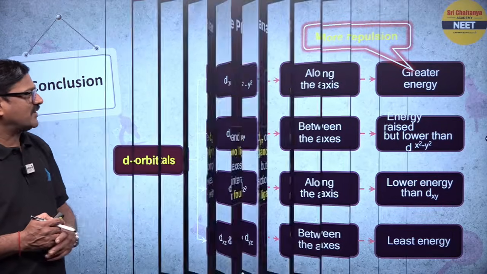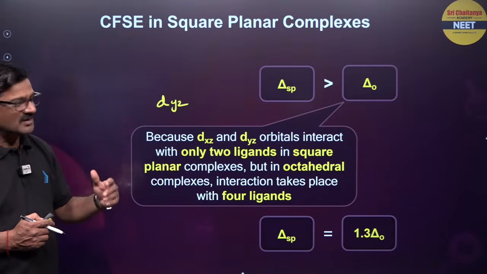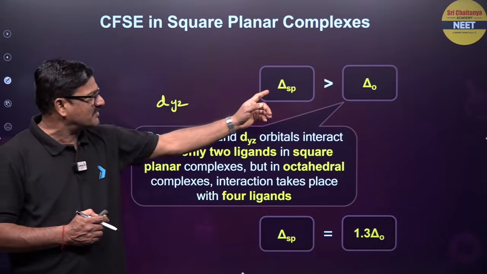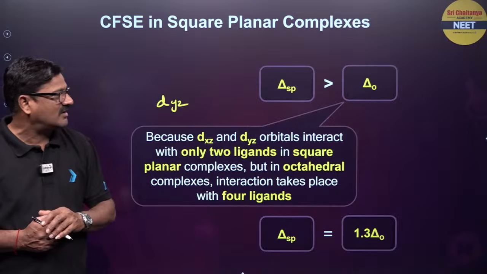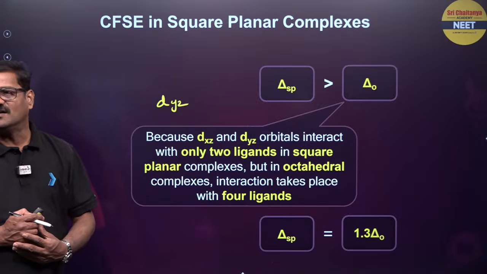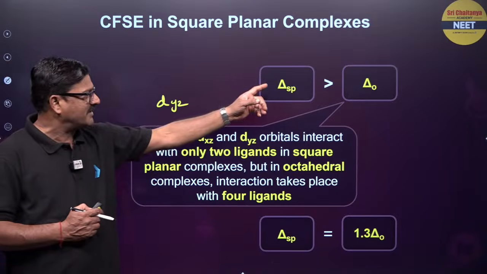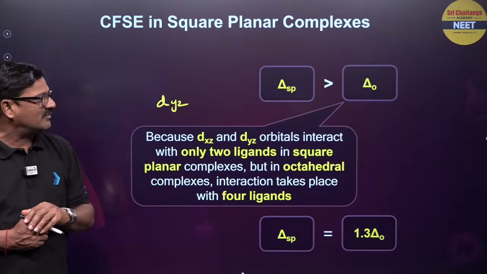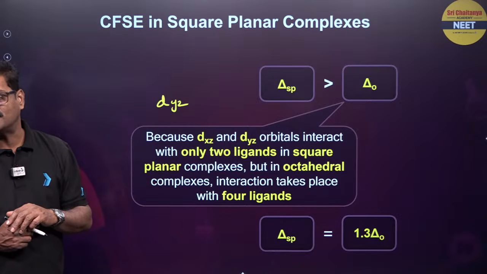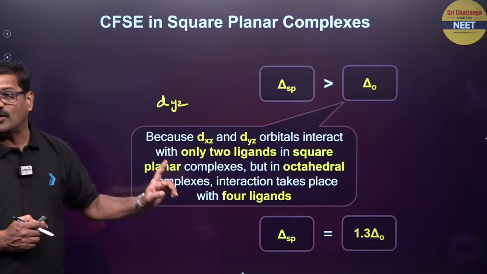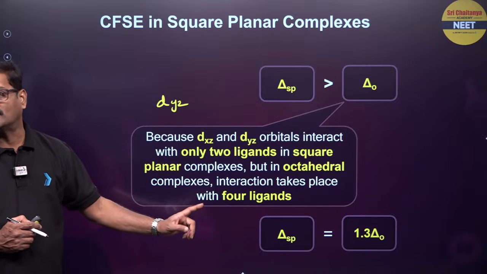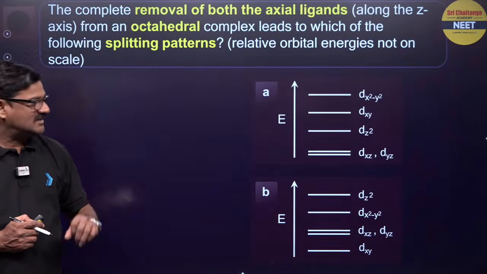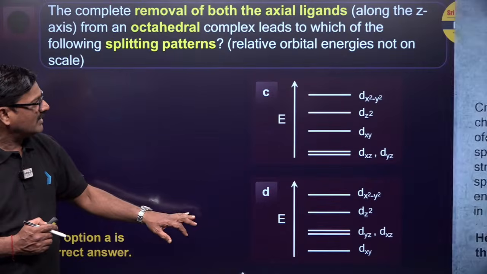So that's about the square planar complex. Here the crystal field splitting energy of the square planar is always greater than the octahedral crystal field splitting energy. It is 1.3 times the octahedral crystal field splitting energy. That's very important. And moving ahead.